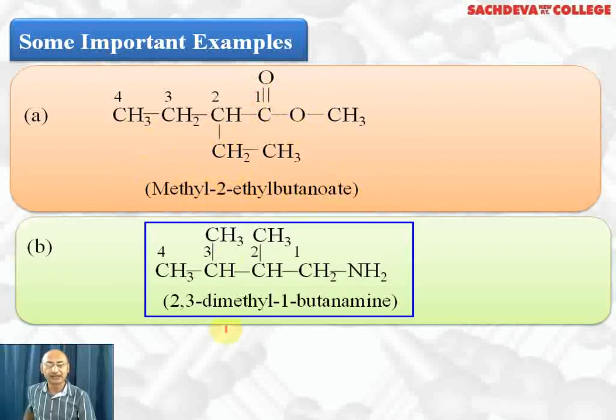Second example we are taking, longest chain is 1, 2, 3, 4. The primary functional group is amine. 4 carbon atoms are there, with the second carbon a methyl group is attached, third carbon a methyl group is attached, so we call it 2,3-dimethyl. 1-butanamine because the amino group is attached with the first carbon. Total carbon atoms are 4, we call it butanamine. So 2,3-dimethyl-1-butanamine is the IUPAC name.